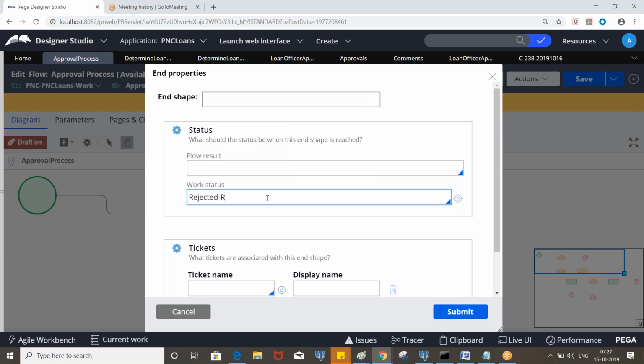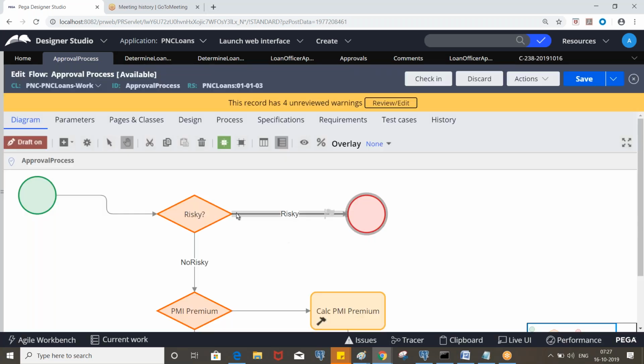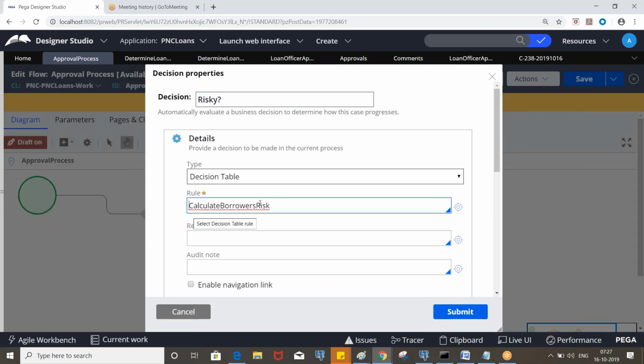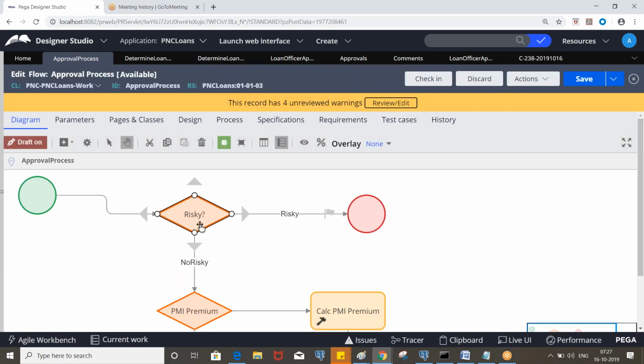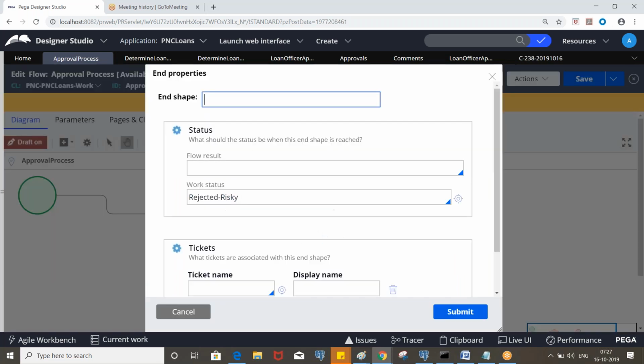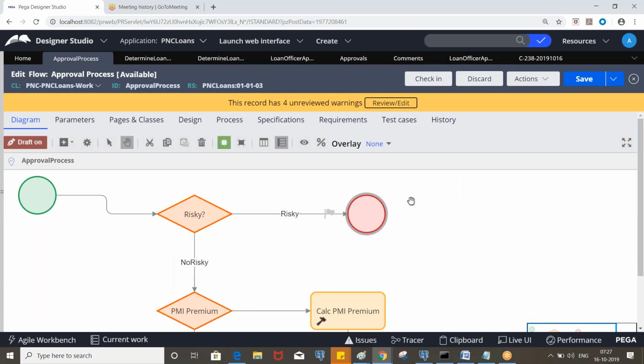Okay, so now let's put resolved rejected with risky. Here we have created a decision table, right? If it comes here, that means it will be rejected with risky, if assets are less than liabilities.